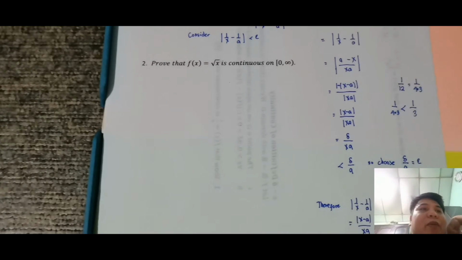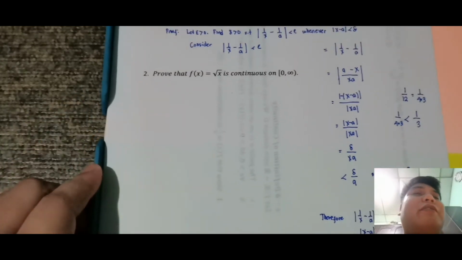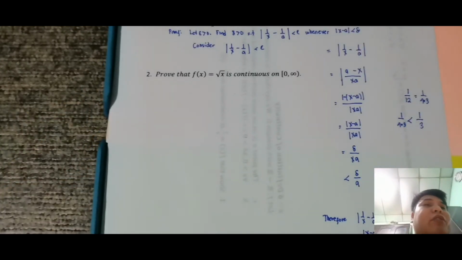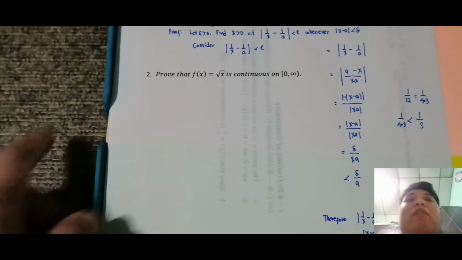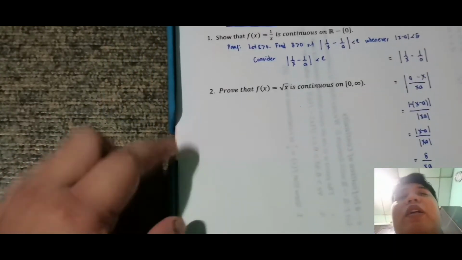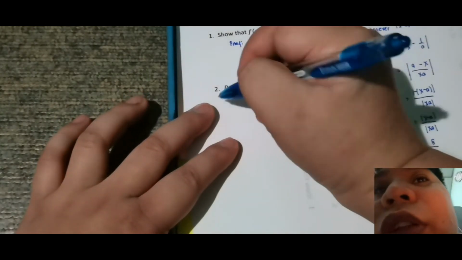Okay, so let's have example number 2. Prove that f of x equal to square root of x is continuous on 0 to positive infinity, so 0 is included. That's right, since the domain is 0 to positive infinity, the square root of x exists. So how do we use the epsilon delta definition again? This is the proof.